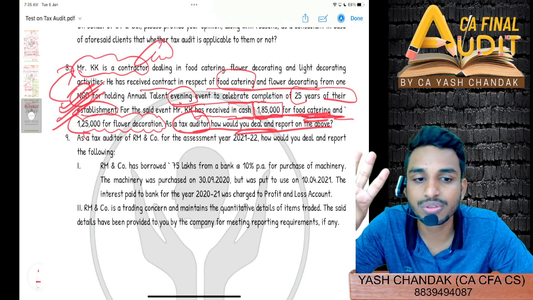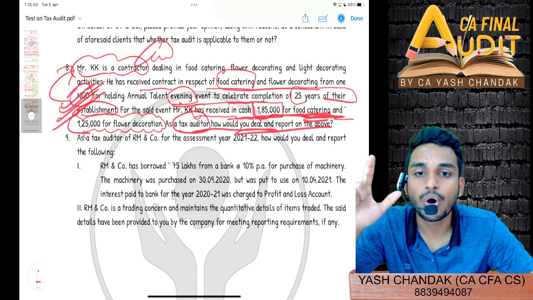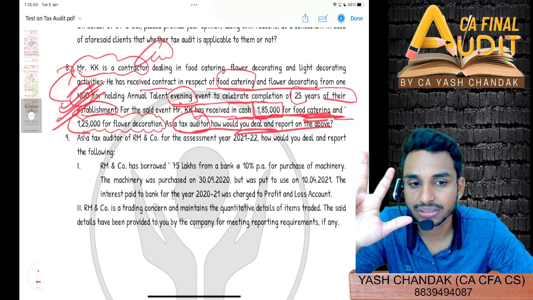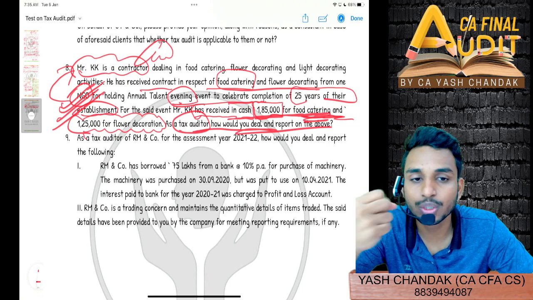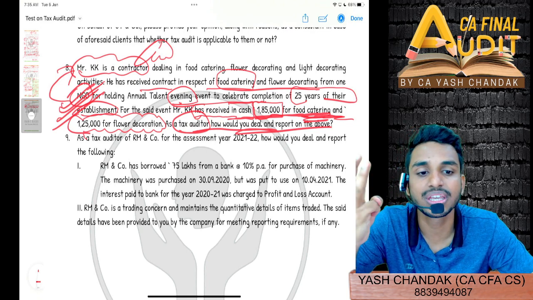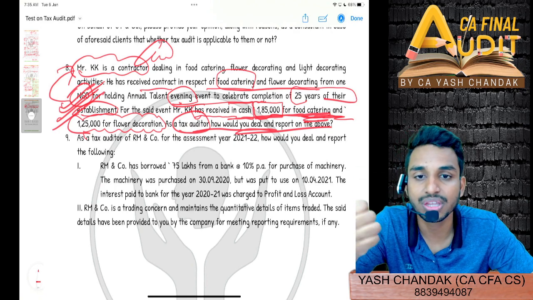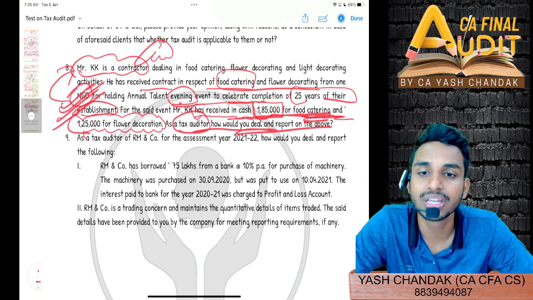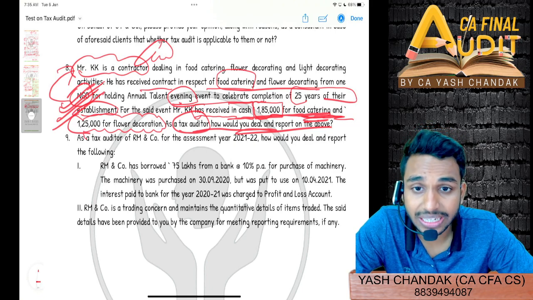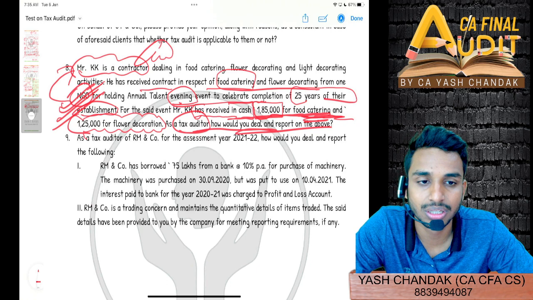What was the section saying? 269 ST: either through a single event, a single transaction, or in a single day. If you are receiving more than 2 lakhs in a single day, single transaction, or single event, in any of the cases, then you will be attracting the provisions of section 269 ST, and you will attract penalty as well.